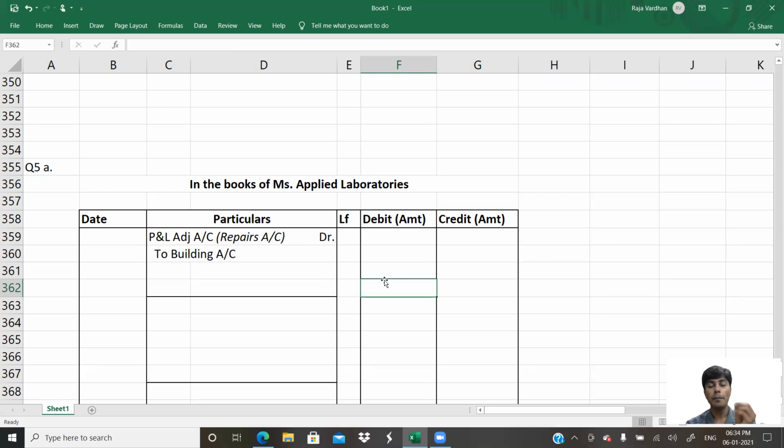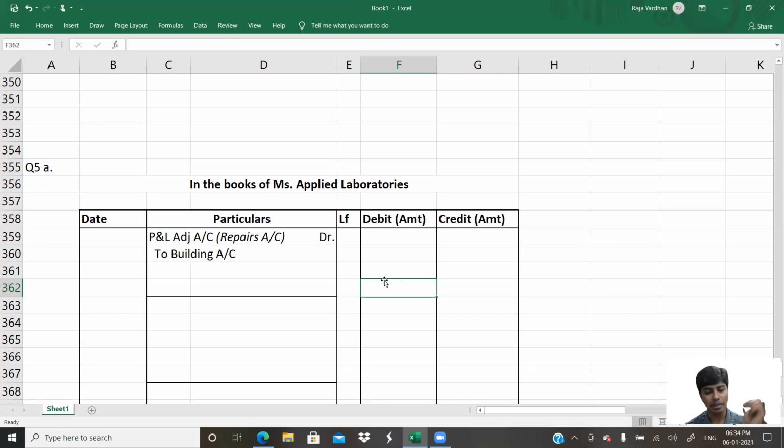Repairs was supposed to be debited, not debited, so debit now. Building was not supposed to be debited, wrongly debited, so we credit now. If you want the wrong entry, reversal of wrong entry and the right entry, I'll tell it to you. The wrong entry is building account debit to cash account. So reversal will be cash to building. The correct entry is repairs to cash. When you take the reversal of the wrong entry and the correct entry, cash will get nullified. The ultimate rectification entry is repairs account debit to building account.